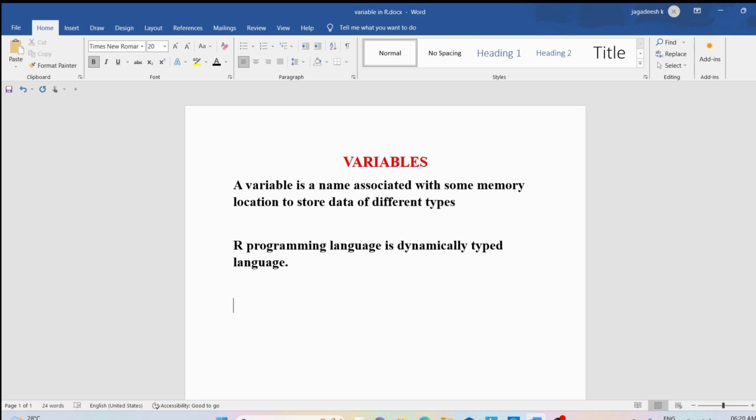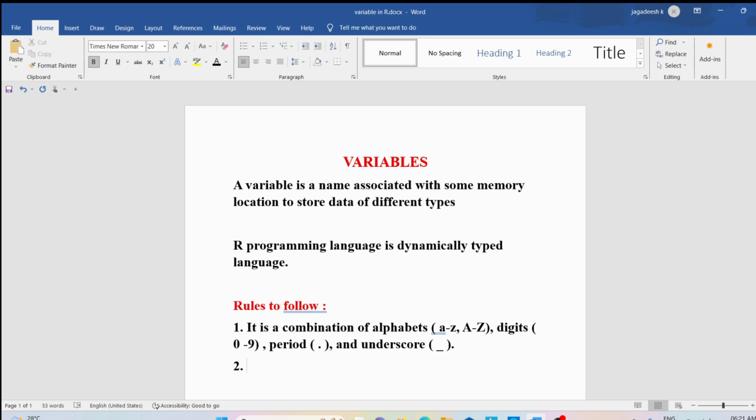So you can use a combination of alphabets from small a to small z, capital A to capital Z, digits from 0 to 9, and only two special symbols are allowed. One is a period symbol, or I can say it is a dot symbol, and underscore. So other than the period symbol and underscore, no other special characters are allowed.